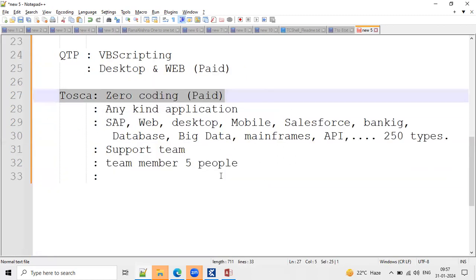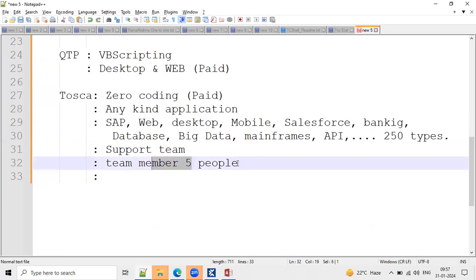So they are saving around 4 people's salary amount, a budget saving. These are the main advantages, and that is the reason Tosca is more popular in the market.